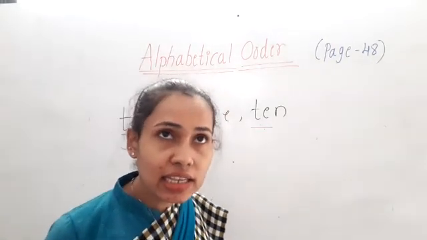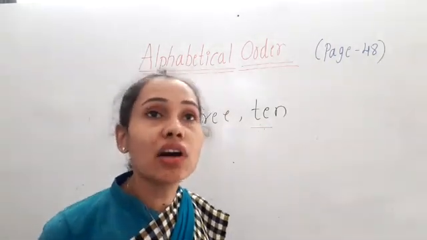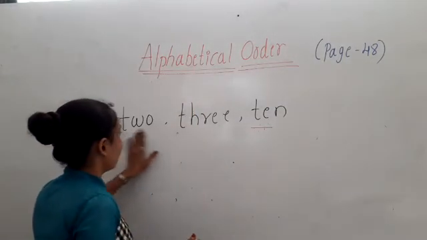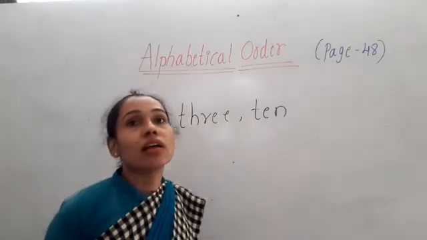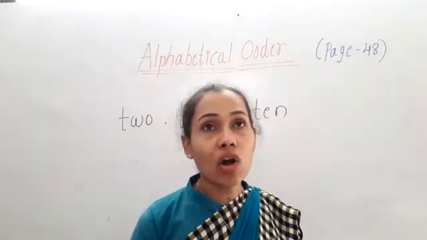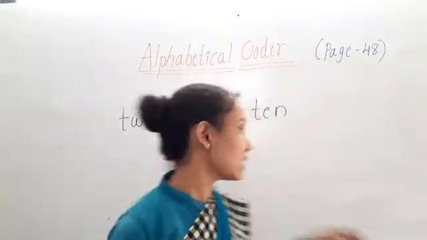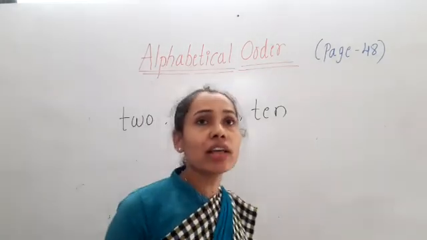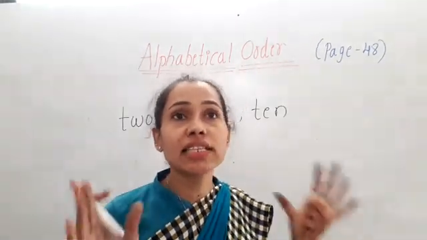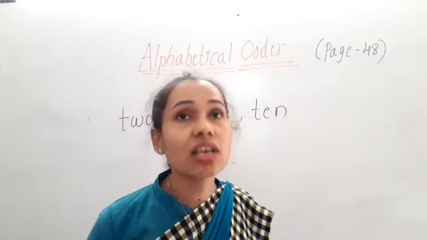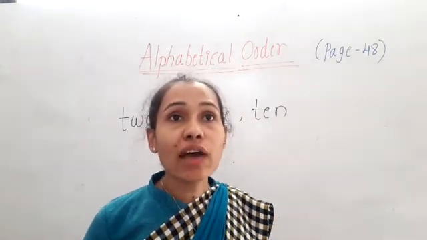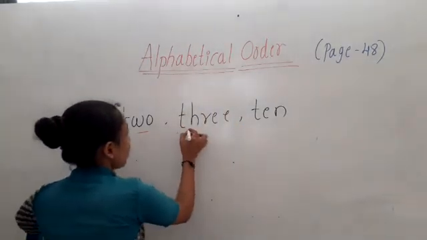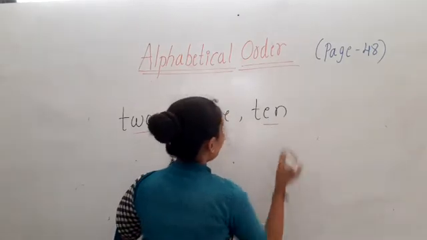If the second letter is same, we have to move on to the third letter and so on. Okay children, while arranging the words in alphabetical order, if the starting letter is same, see here in these words T, T, T. In all the words the starting letter is same. So in such cases we have to look at the second letter.